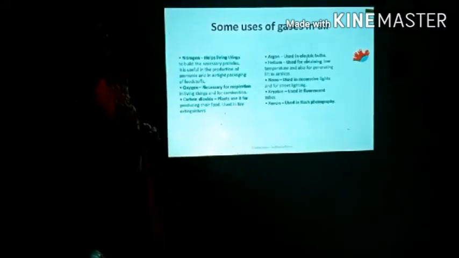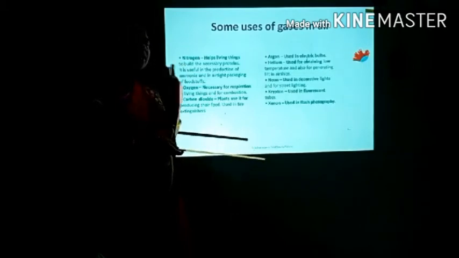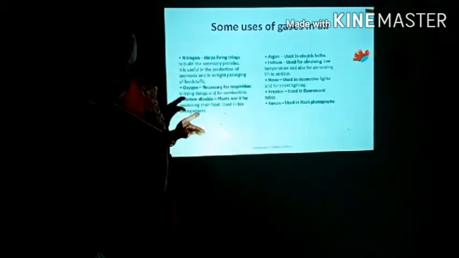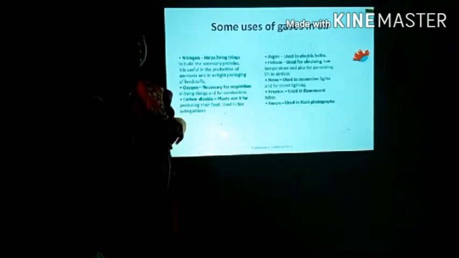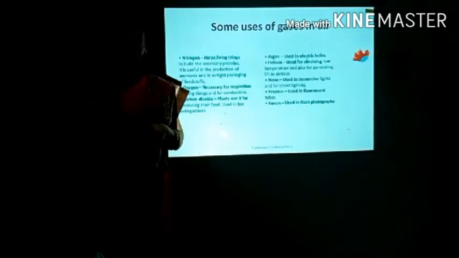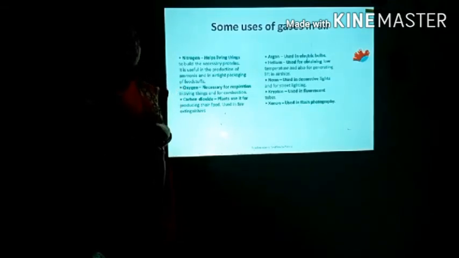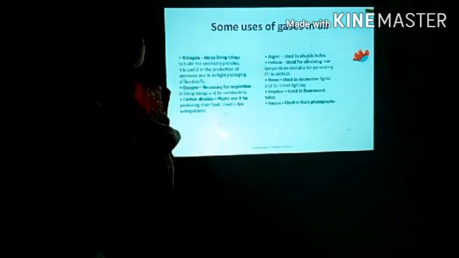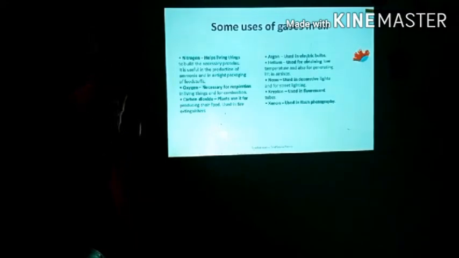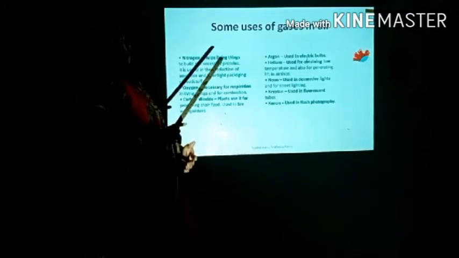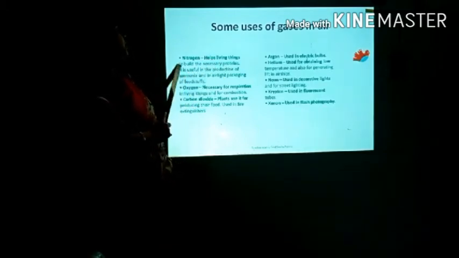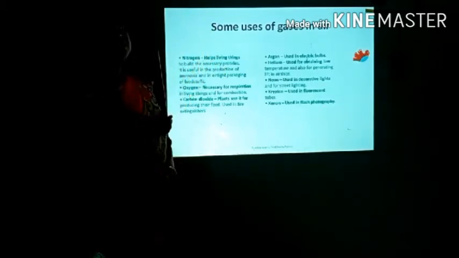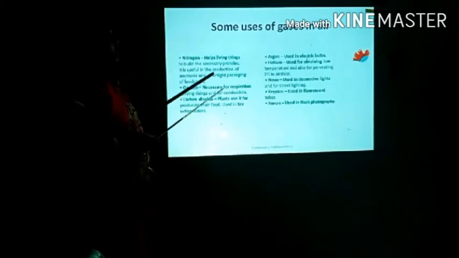Here we know that nitrogen is very necessary to produce proteins. But how do we get nitrogen in our body? Unlike oxygen, we are not able to breathe in nitrogen. Then how does that nitrogen come into our body? It comes from green vegetables. So students, we should eat green vegetables. Nitrogen helps living things to build the necessary proteins, and those proteins help us to build up our cells.